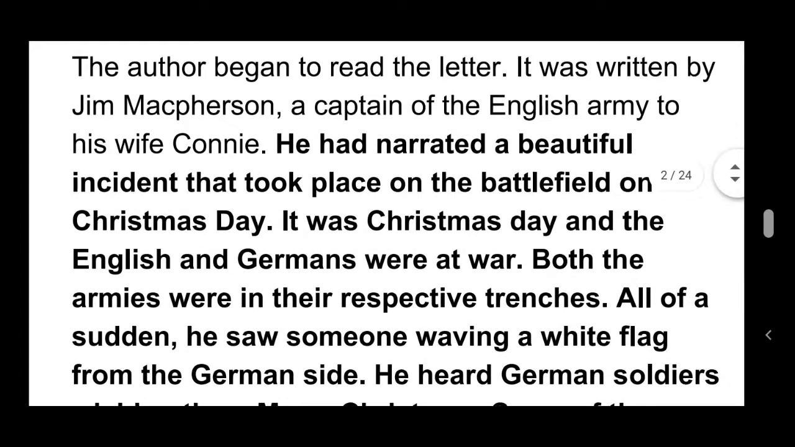So here the author began to read the letter. It was written by Jim Macpherson, the captain of the English army, to his wife Connie. He narrated a beautiful incident that took place in the battlefield on Christmas Day. So here is the content that was written in the letter.